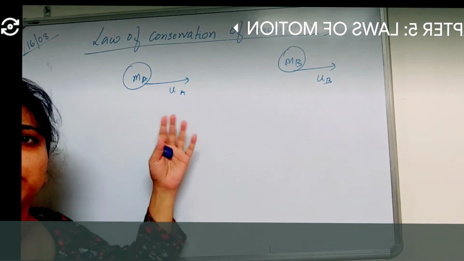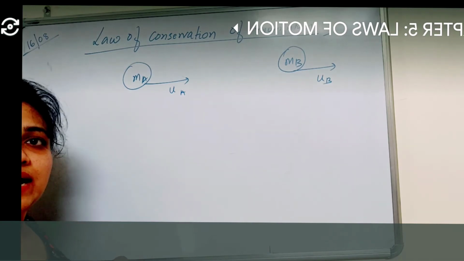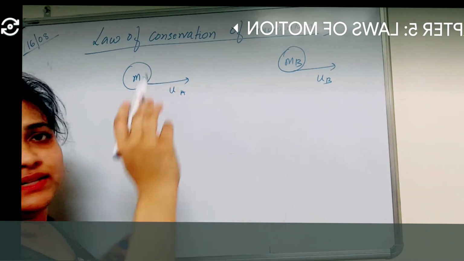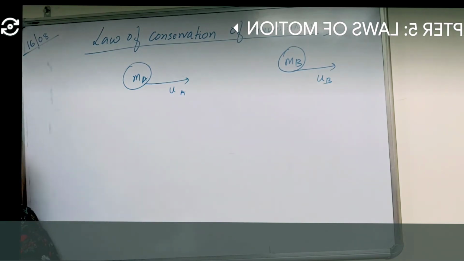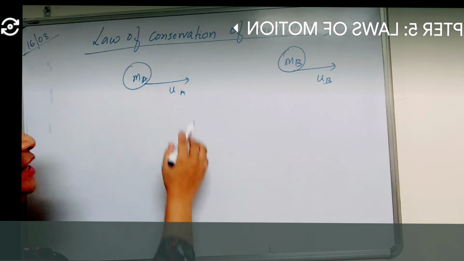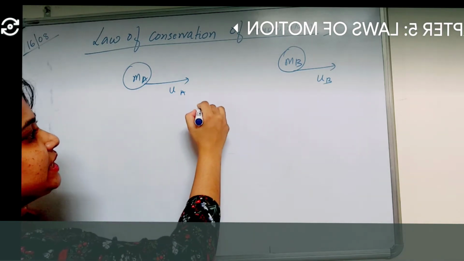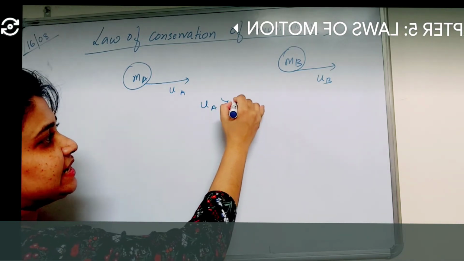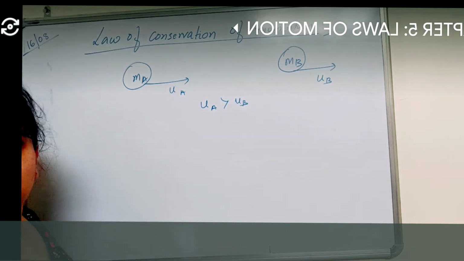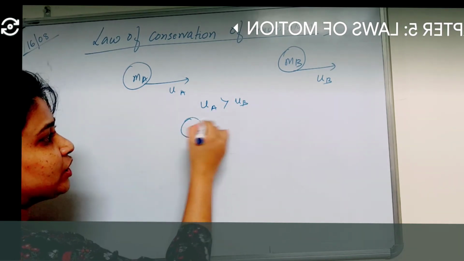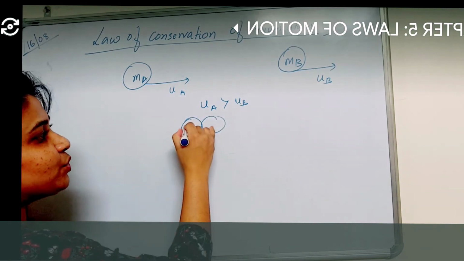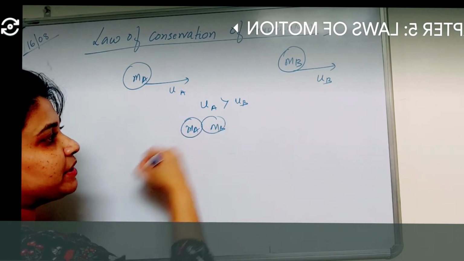After a certain time interval, at one point the velocity of A exceeds that of B, and mass A will collide with mass B.